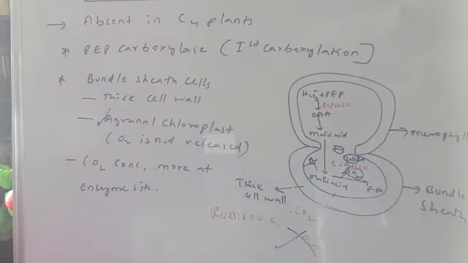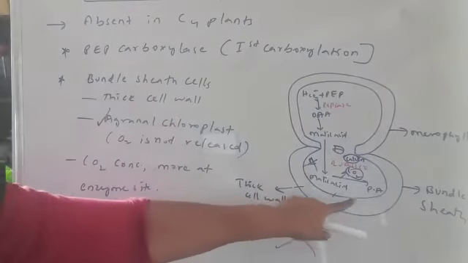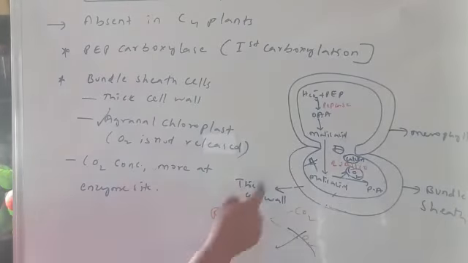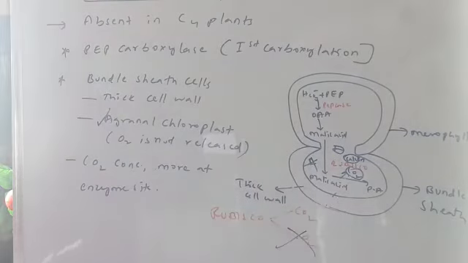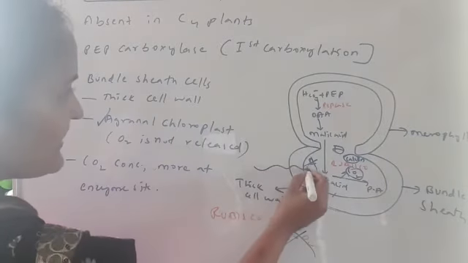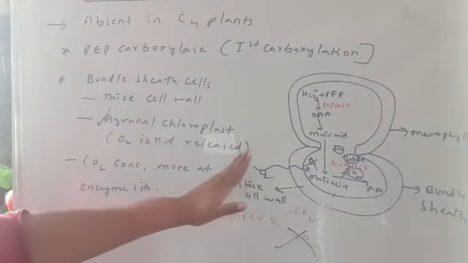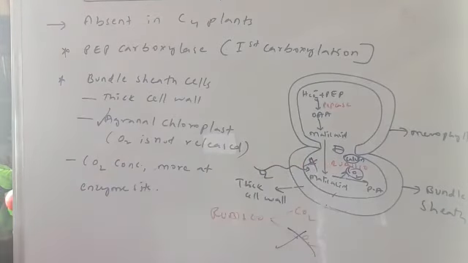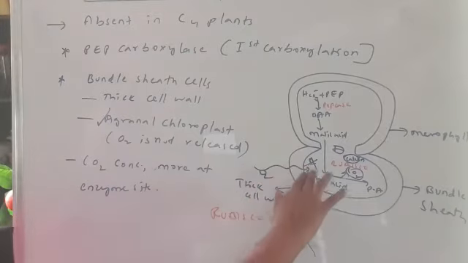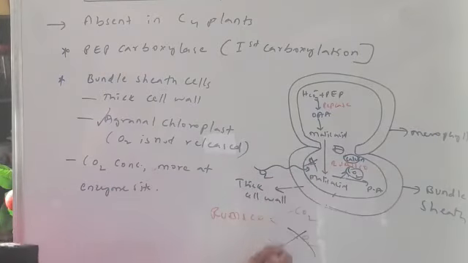The second reason is that the bundle sheath cell has a thick cell wall, so the outside oxygen also does not enter. The oxygen outside cannot come inside. Because of these reasons, oxygen concentration is very, very less in this bundle sheath cell.